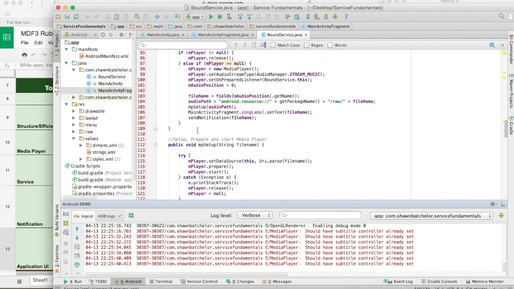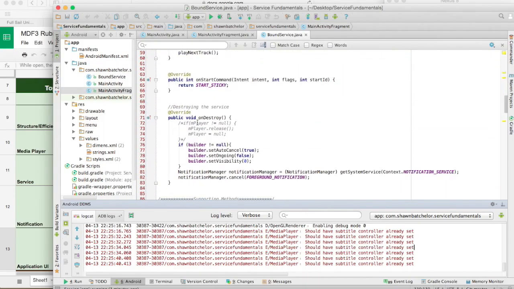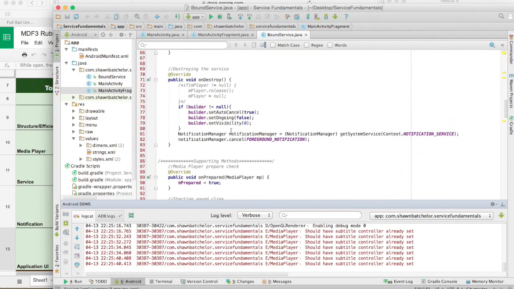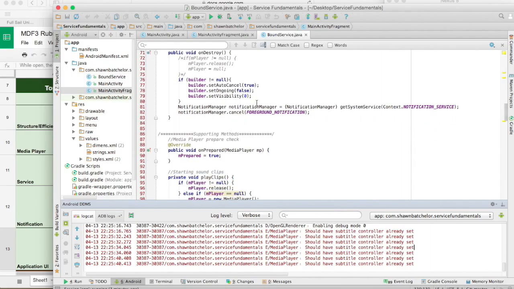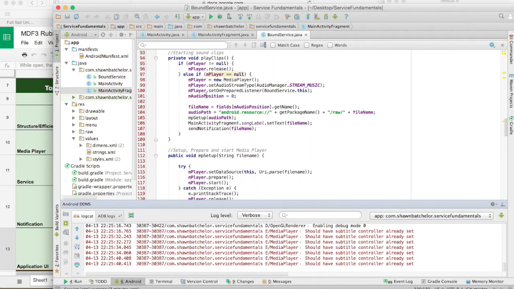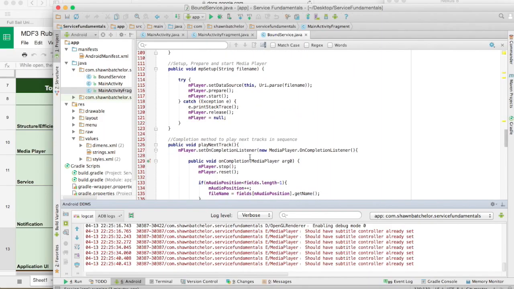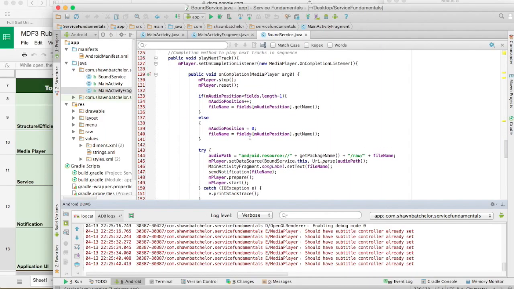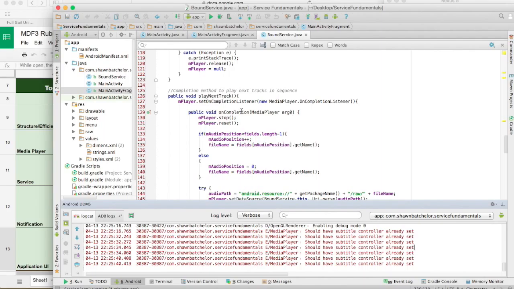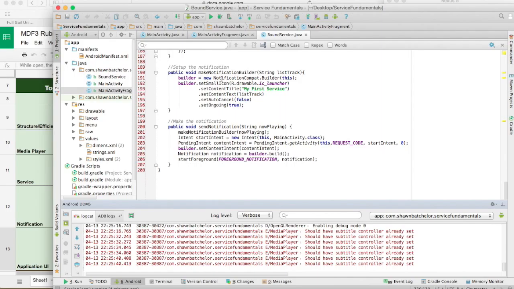So this is my bound service Java file, and right here everything is commented, so you can see what happens when the service is destroyed. I kill the notification. When the media player is prepared, that's when I start everything up, and then I set the names for both the text at the top of the screen as well as in the notification, and then I run the notification. I prepare, and then I play each track with the next track with this method right here, and then I play previous track with this method right here. And this is where I'm setting up my notification and making a notification.